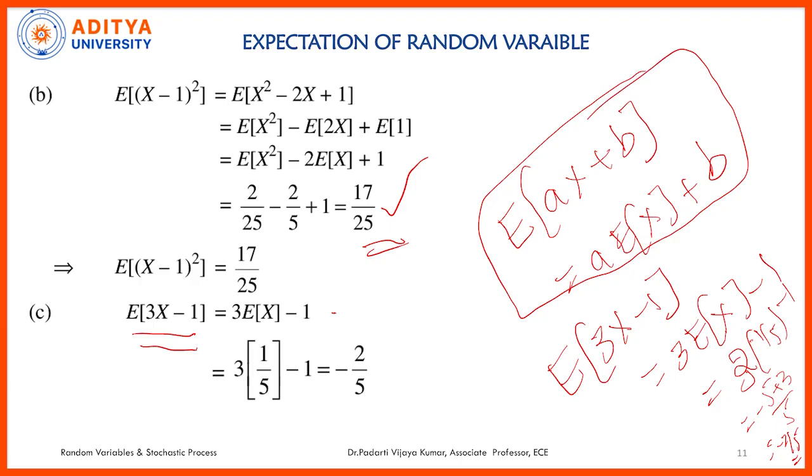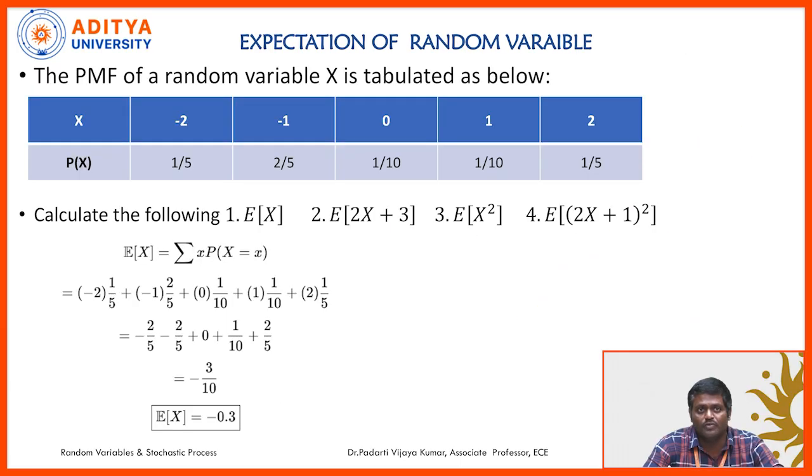And one more problem we will see by applying the properties of expectation for a discrete random variable. A discrete random variable data is given to us. A discrete random variable takes values ranging from minus 2 to plus 2: minus 2, minus 1, 0, 1, 2. And the probabilities of these values are mentioned: 1 by 5, 2 by 5, and so on, 1 by 5.